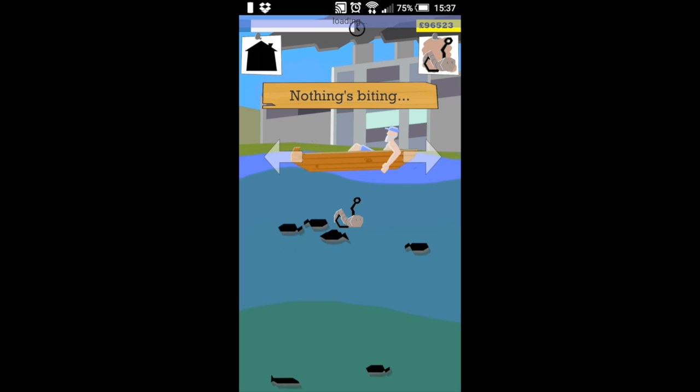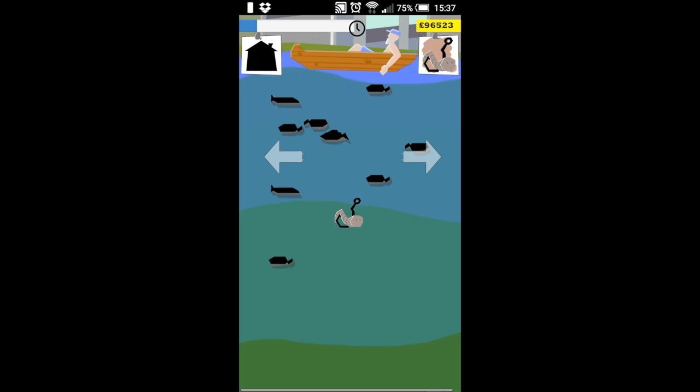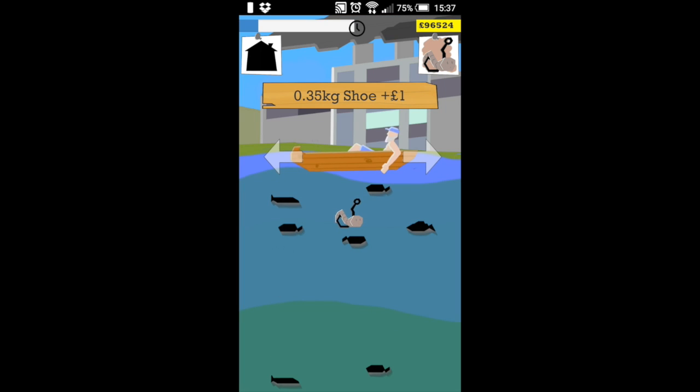But the whole purpose of this app is to see how other users would search. Like if they would search 10 times in the same spot, or if they're doing what I'm doing and looking at these cues and moving on to the next spot to try and get more rewards. Like here, I've just caught another shoe.